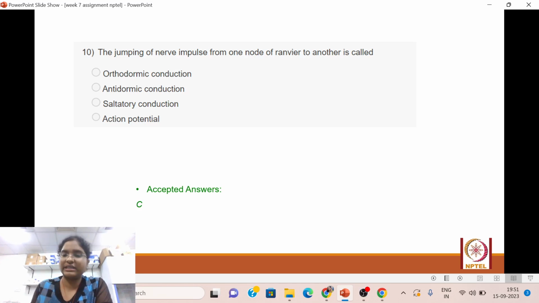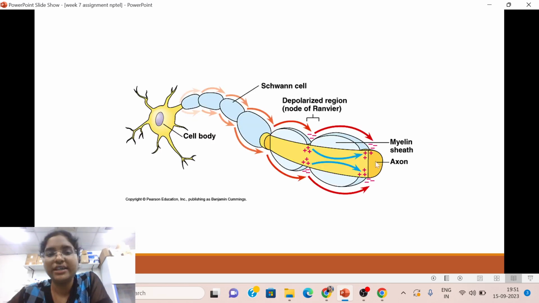The definition is clear enough, but still we can see here through a figure how the saltatory conduction looks like. There is transmission of the charge from one node of Ranvier to another, which is called the jumping of the nerve impulse from one node to another in the axon, right? So this is called saltatory conduction.